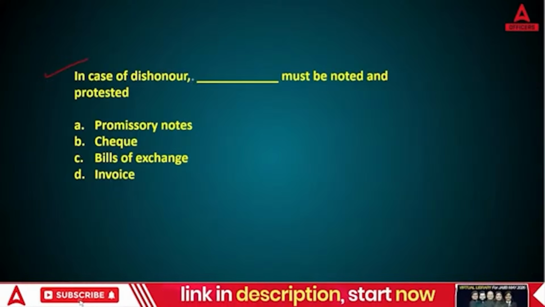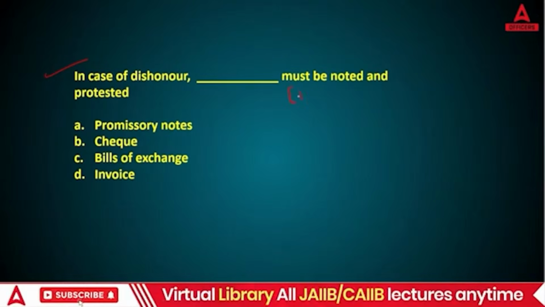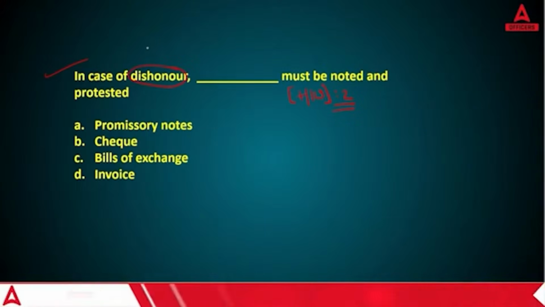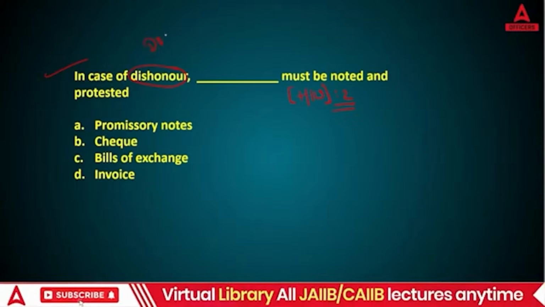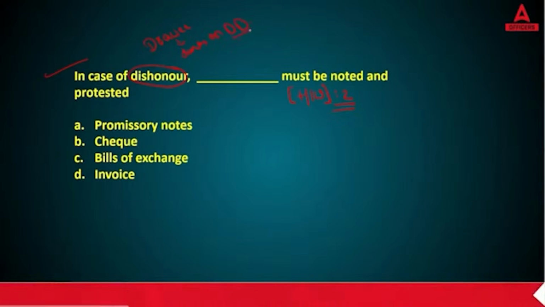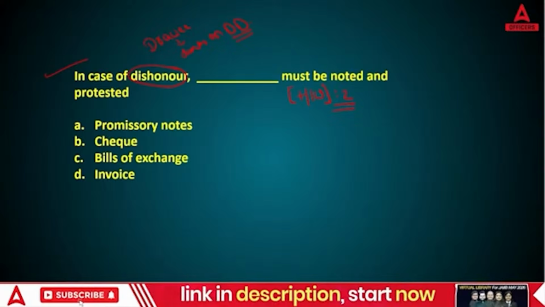Next, in case of dishonor, dash must be noted and protested. So again this question is your homework question. This is your homework too for today. Dishonor means when the buyer, the drawee, denies payment on the due date. Here the drawer gets the right to file a case against that drawee.